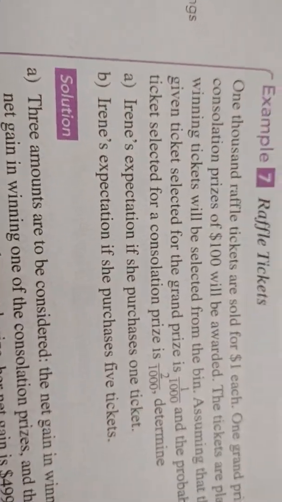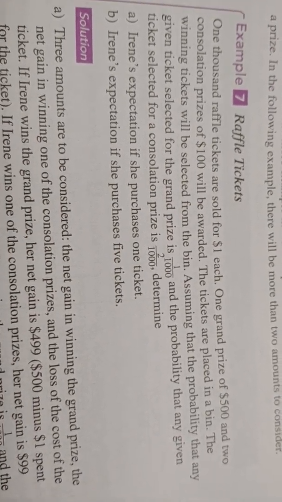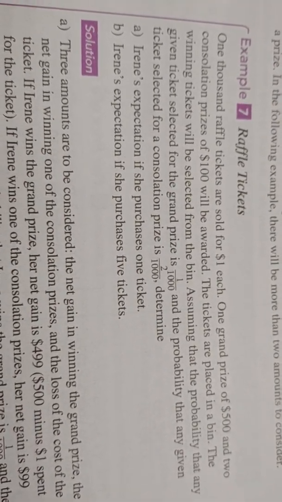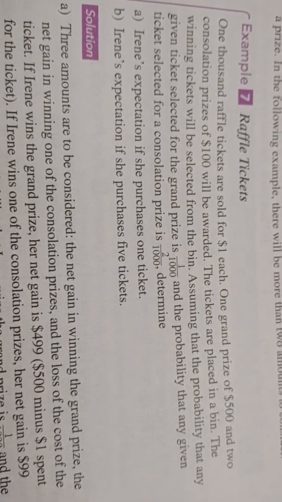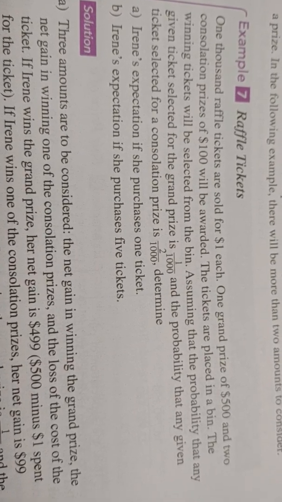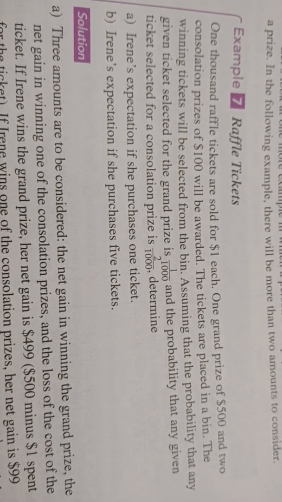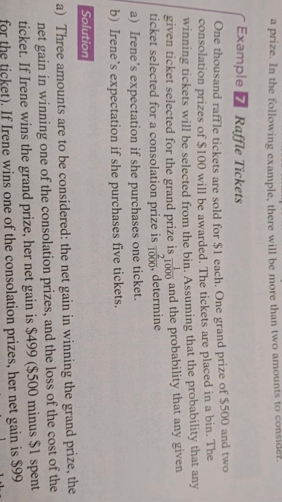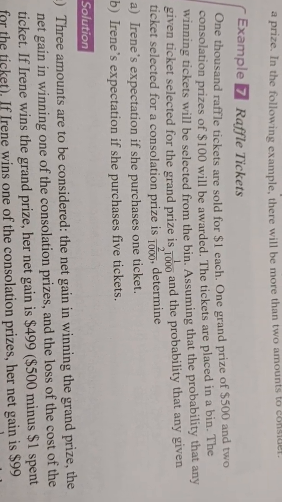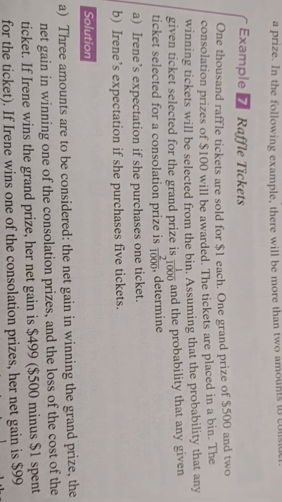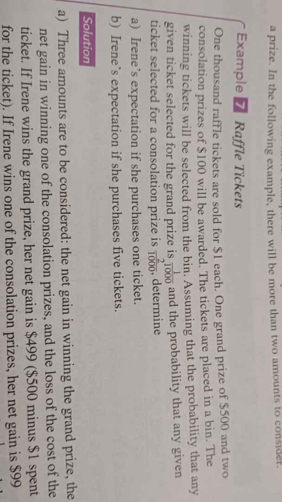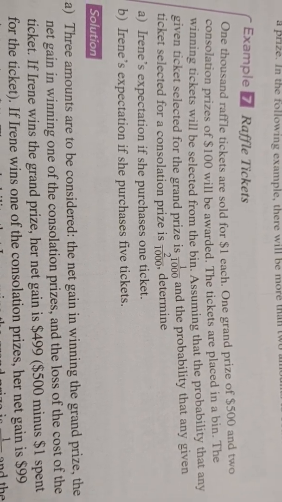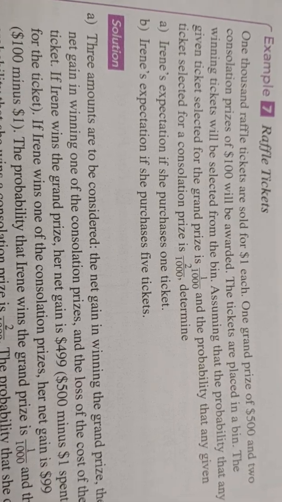Come over here, raffle tickets. 1,000 raffle tickets are sold for $1 each. One grand prize of $500 and 2 consolation prizes of $100 will be awarded. The tickets are placed in a bin. The winning tickets will be selected from the bin, assuming that the probability that any given ticket is selected for the grand prize is 1 over 1,000, and the probability that any given ticket is selected for a consolation prize is 2 over 1,000. Determine Irene's expectation if she purchases 1 ticket and if she purchases 5.